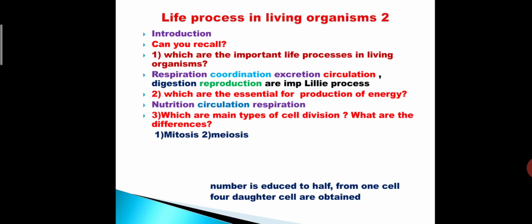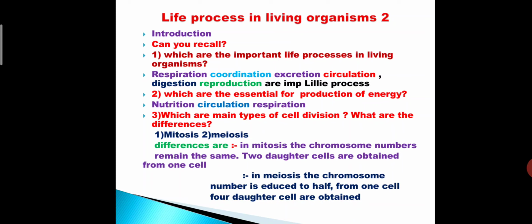Next question: which are the main types of cell division? What are the differences? Students, we had learned in a previous lesson that the two types of cell division are mitosis and meiosis. What is mitosis?